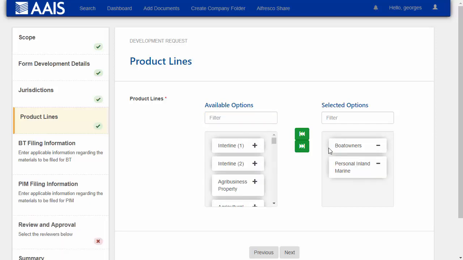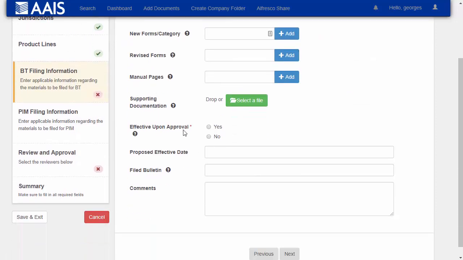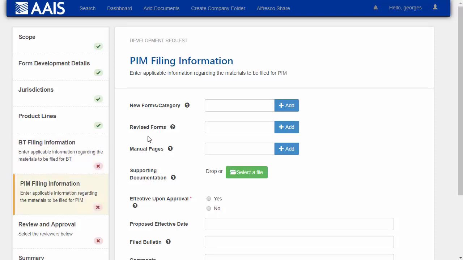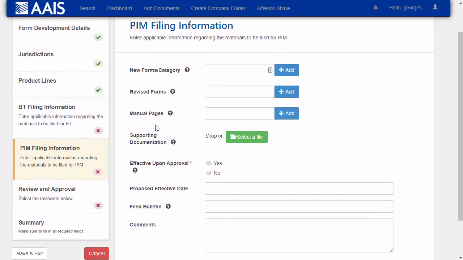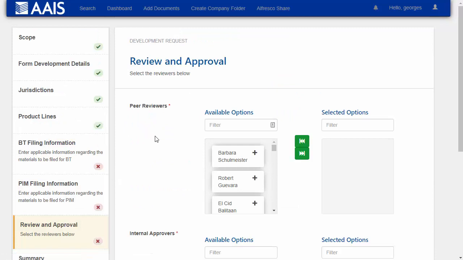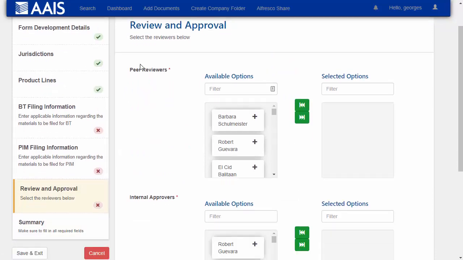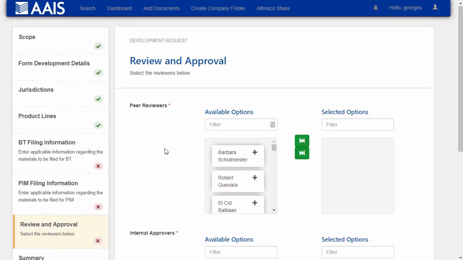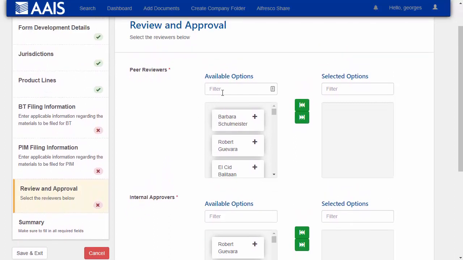You're going to see as we add different product lines, it's going to ask us for information about those product lines. I'm just going to skip ahead here to the review and approval and show how AAIS uses both peer review and internal approvers to approve this change internally before submitting the change to external regulators.